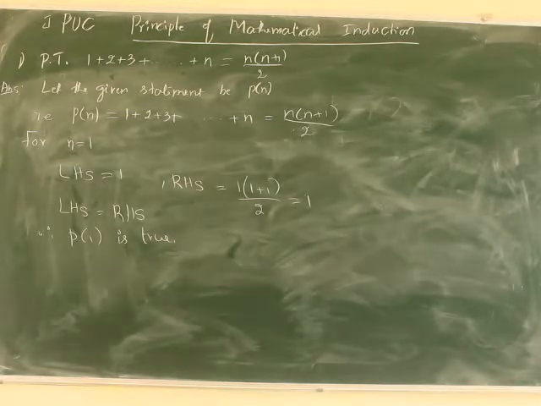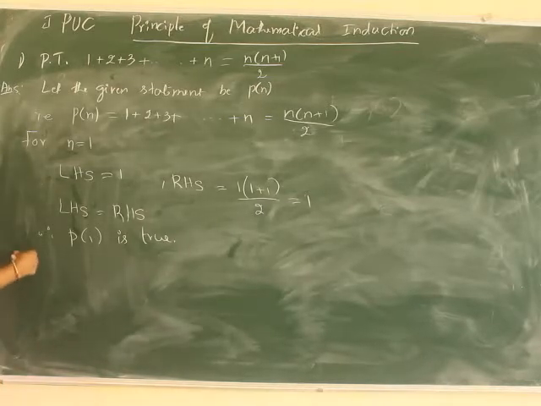The next step is we have to assume the given statement. We have to assume that the given statement is true for some n is equal to k, or some positive integer k. So next one is the inductive step.